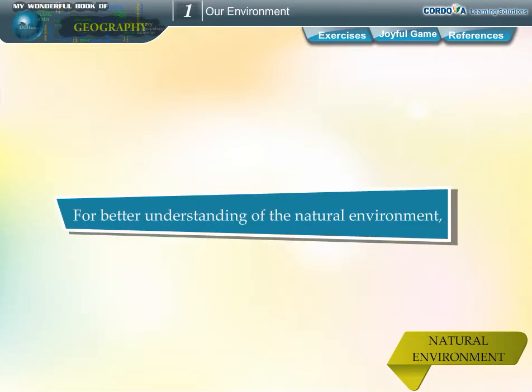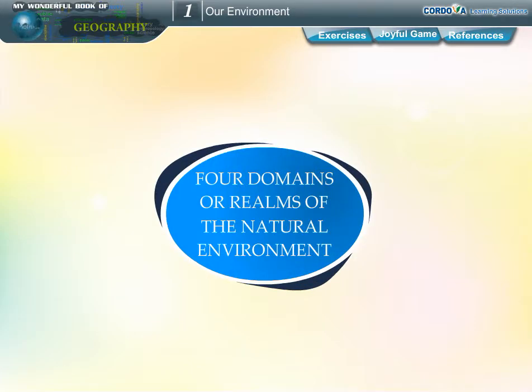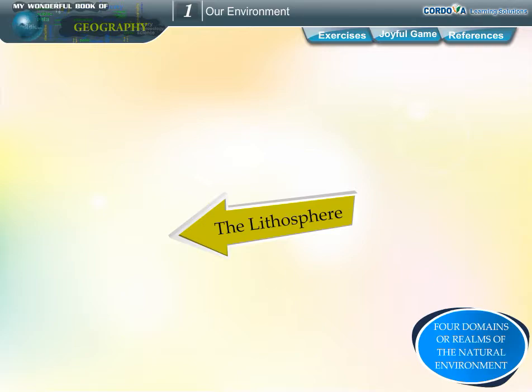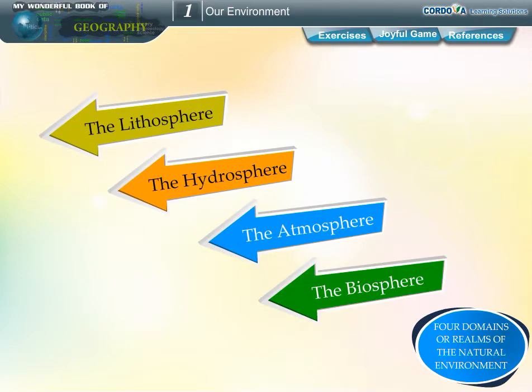For better understanding of the natural environment, we shall discuss the four domains of the environment. Four domains or realms of the natural environment: the lithosphere, the hydrosphere, the atmosphere, the biosphere.